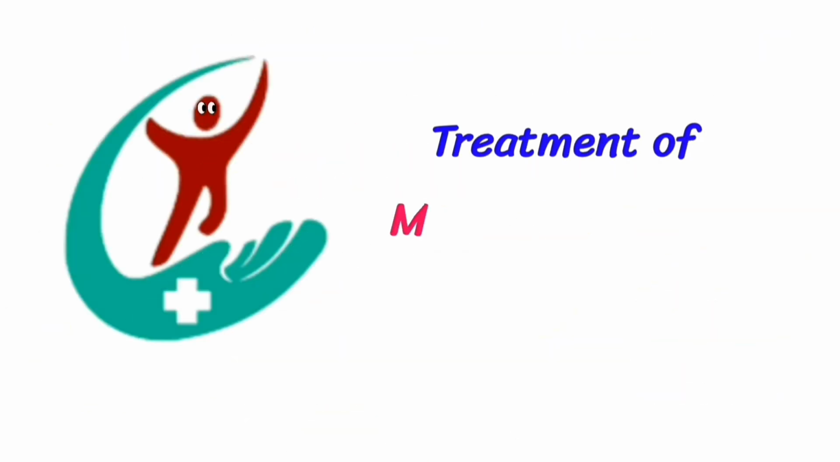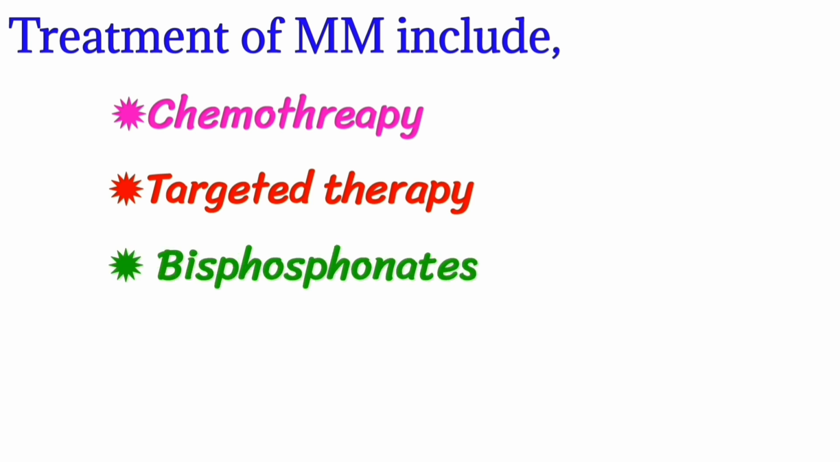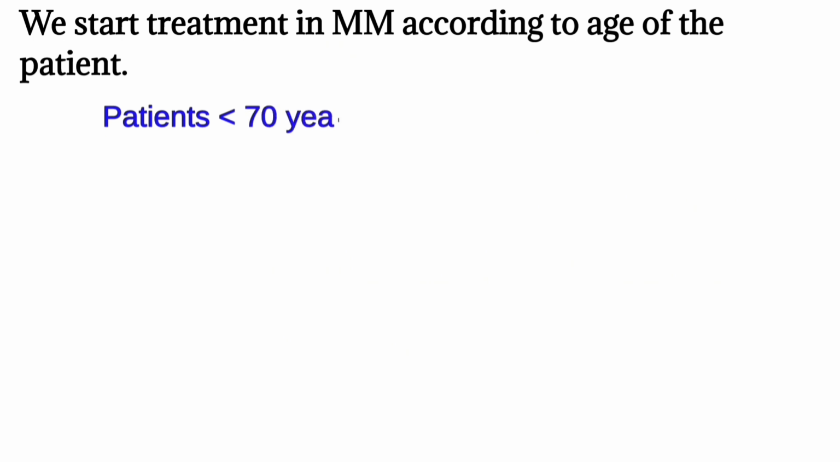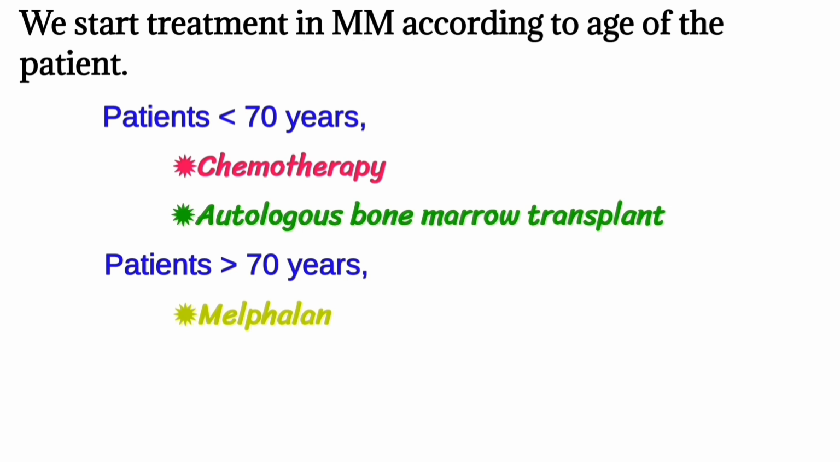Treatment of multiple myeloma includes chemotherapy, targeted therapy, bisphosphonates, and steroids. We start treatment in multiple myeloma according to the age of the patient. If patient age is less than 70 years, we'll do chemotherapy and autologous bone marrow transplant. If patient age is greater than 70 years, we'll give melphalan and prednisone.